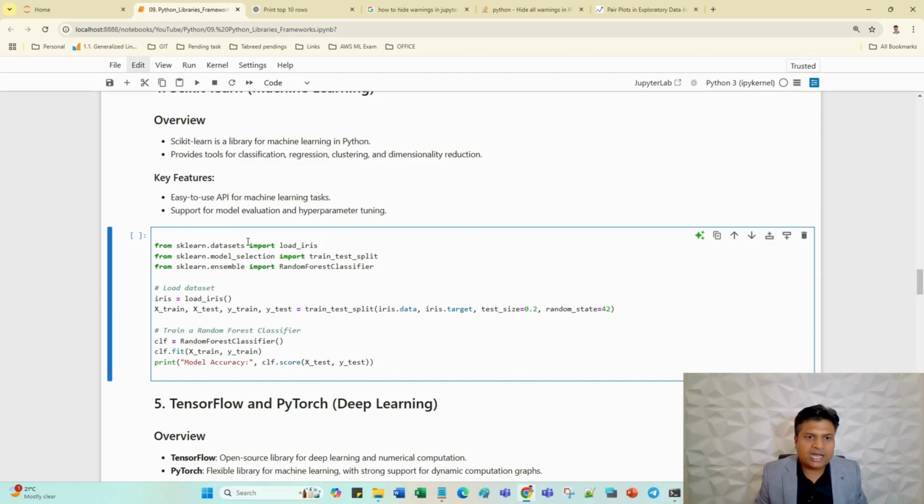Again from Scikit-Learn, I have to import the modules. This is datasets; I am just loading the iris dataset again. Then model selection, which is for model selection and the training and testing split, and last is the model which we are going to use. Just to show how machine learning works, I'm using ensemble learning, random forest classification. I will tell you all the details. This is a very big library, and one full lecture will be required to complete random forest classification. Just focus on how machine learning works.